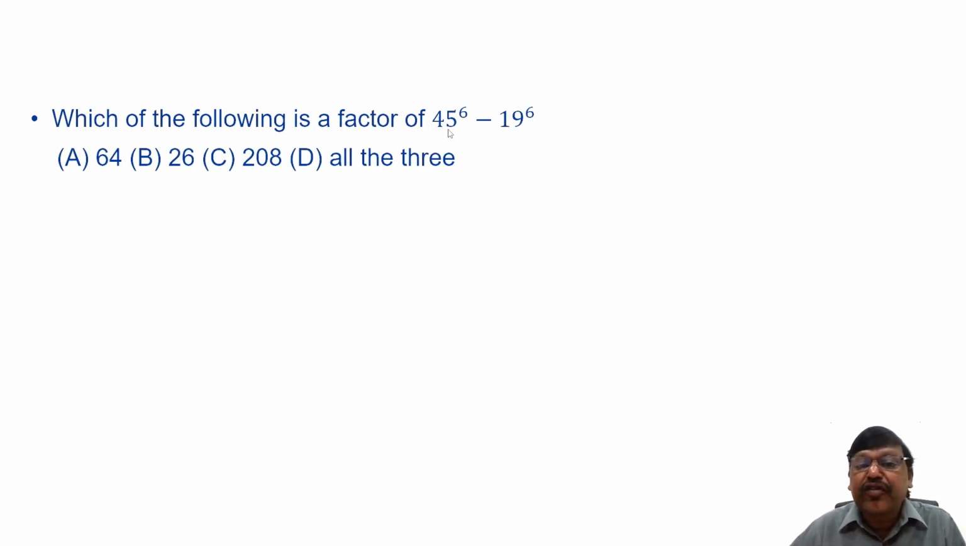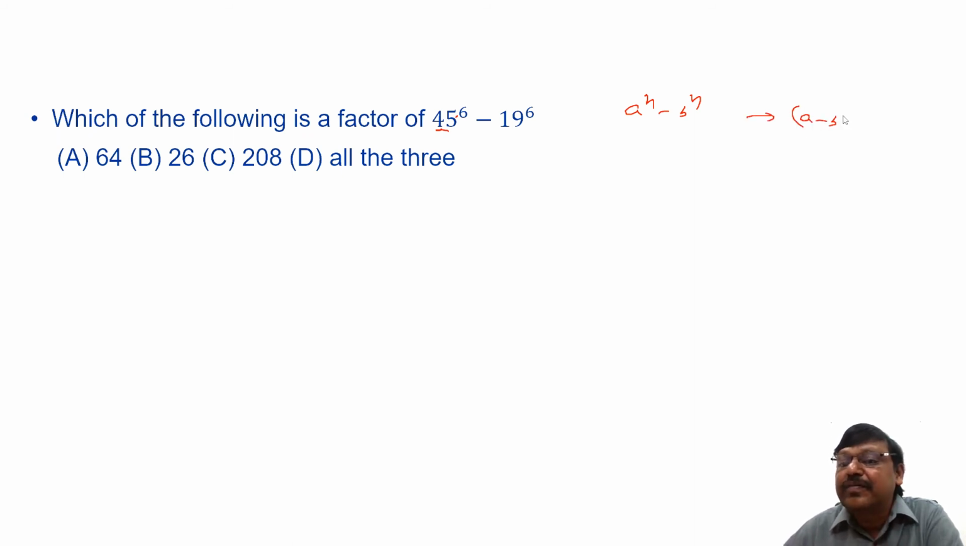Which of the following is a factor of 45 power 6 minus 19 power 6? Factor means it divides it completely. Now, it is in the form of a power n minus b power n. We discussed that a power n minus b power n is always divisible by a minus b. In place of a and b, I have 45 and 19. So 45 minus 19 is 26. So 26 is okay. But now you have to see the options. He says all the three also.